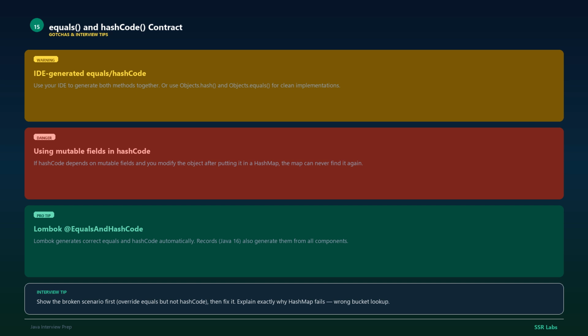And a pro tip: Lombok's @EqualsAndHashCode. Lombok generates correct equals and hashCode automatically. Records, from Java 16, also generate them from all components. Keep these edge cases in mind. Interviewers specifically test for these.